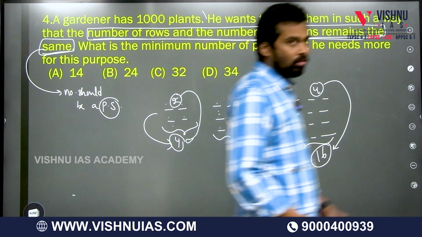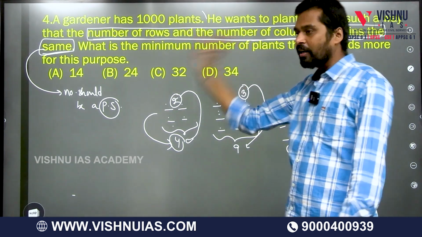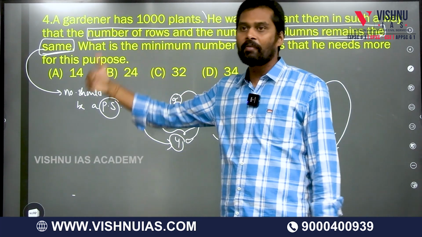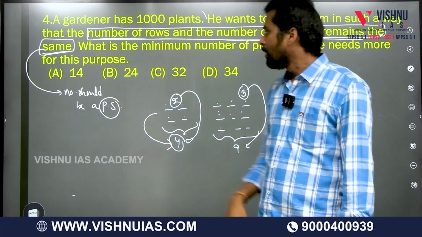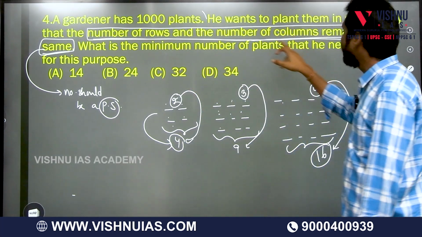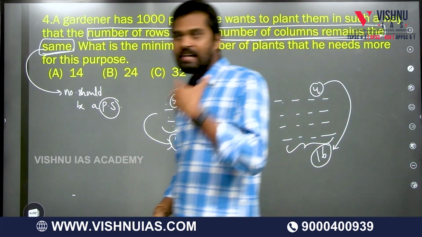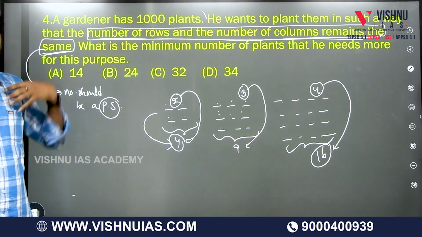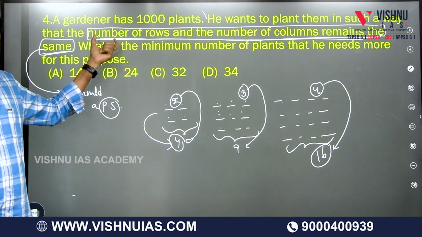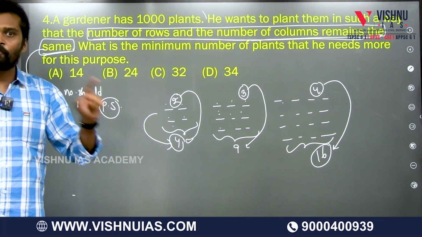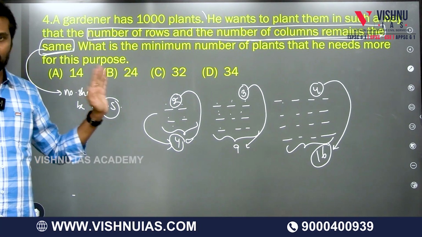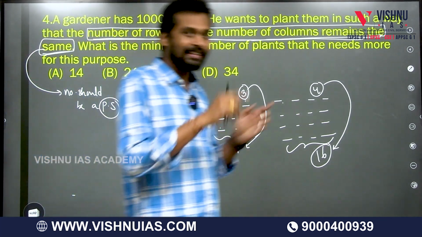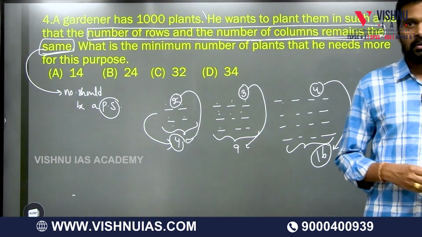Right. Now you can read: a gardener already has 1000 plants with him. He wants to plant them in such a way that the number of rows and the number of columns should be the same. And what is the minimum number of plants that he needs more for this purpose? Already he has 1000 plants. He wants to plant them in this condition. As we know, in order to satisfy this condition, the final number must be a perfect square. 1000 is not a perfect square, right? How many additional plants are required to get this number as a perfect square? How many? Yes.